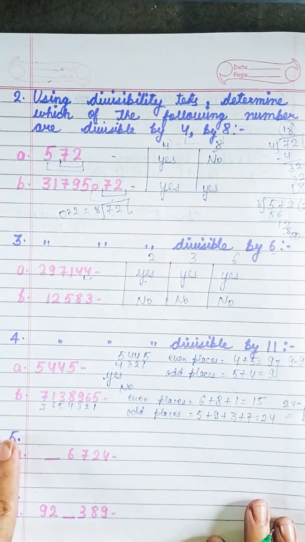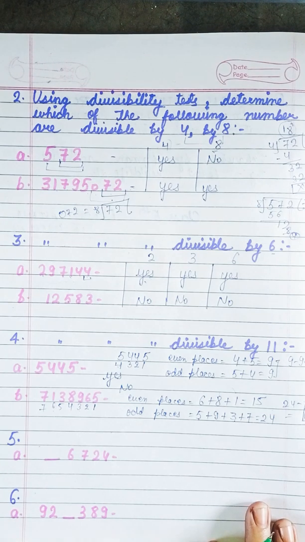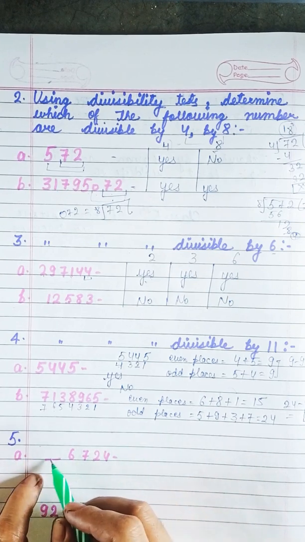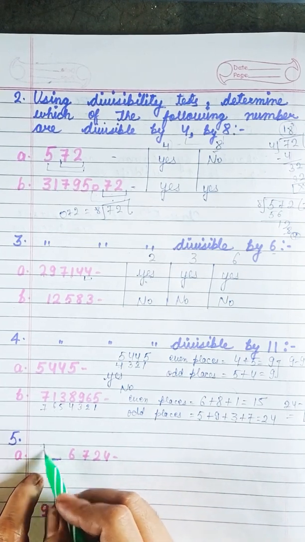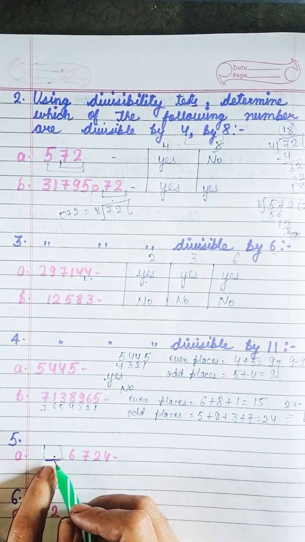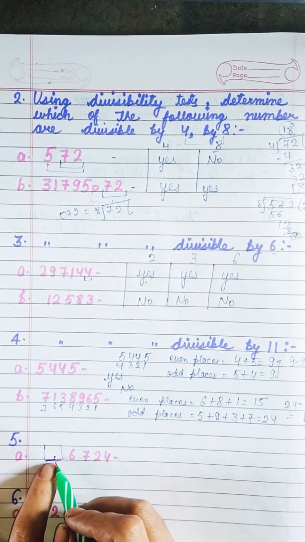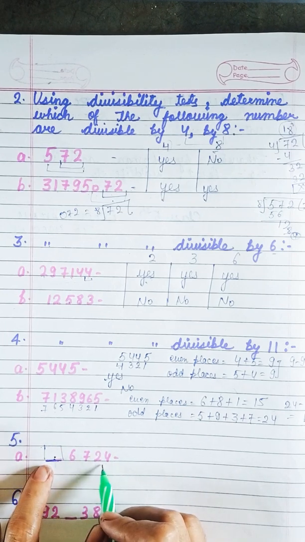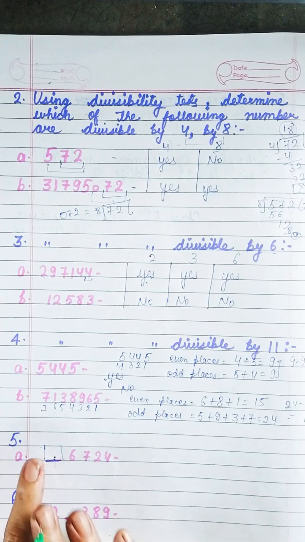Okay, let's come to the fifth question now. In the fifth question, it is given: write the smallest digit and the greatest digit in the blank space of each of the following numbers so that the number formed is divisible by 3. Okay, so first we will add these numbers. This blank is given to you. In this blank we have to put the smallest and the greatest digit. If we add that number, the answer should be divisible by 3.